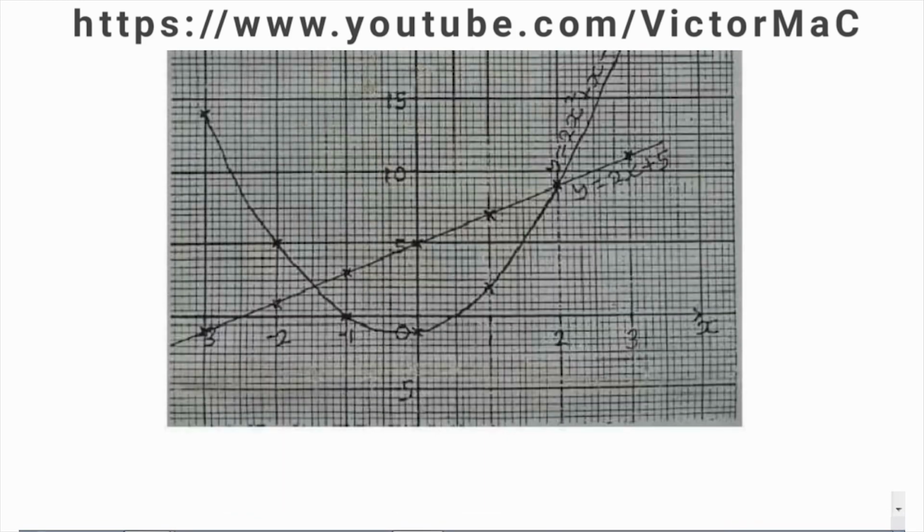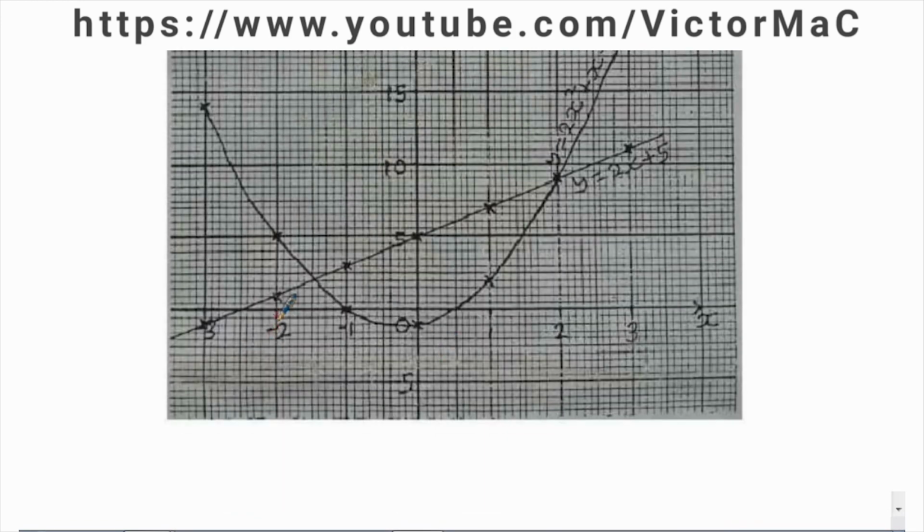Now, looking at the x-axis like that, minus 2.5 is here, so we'll trace it up to the curve.